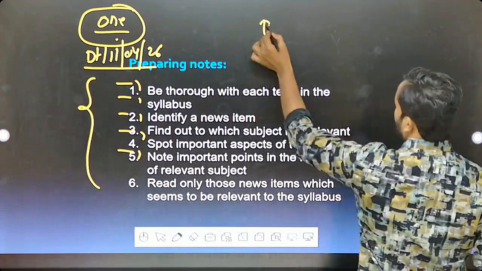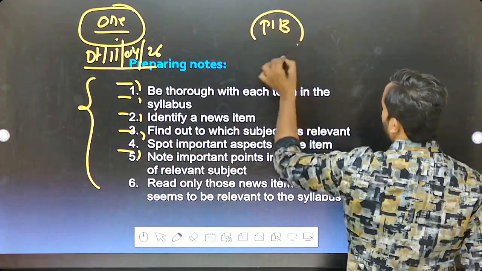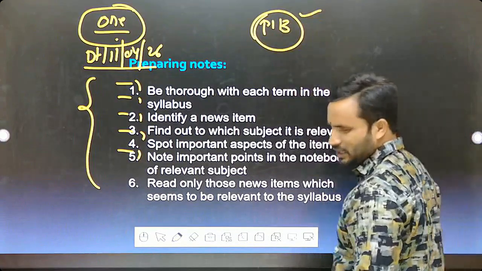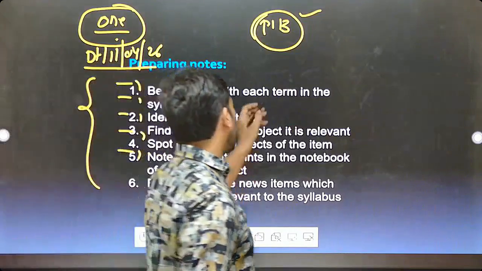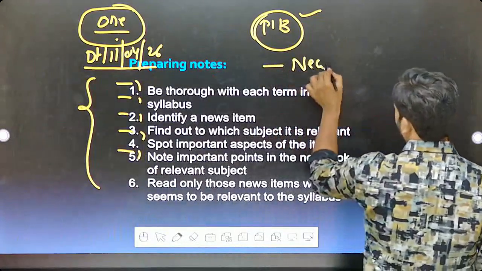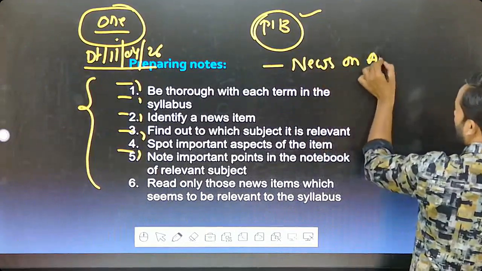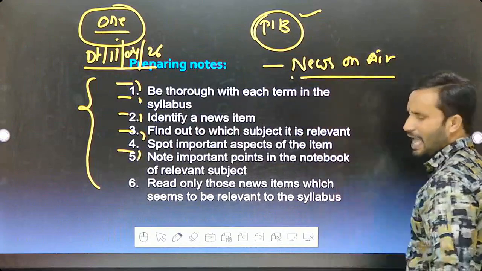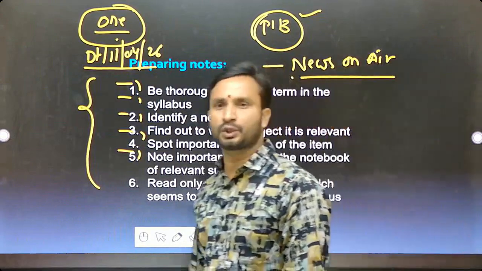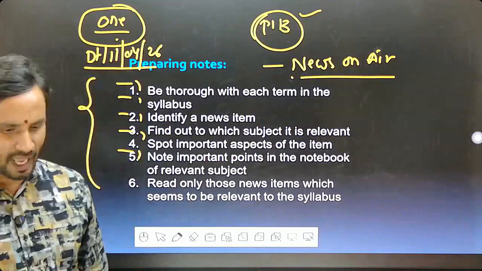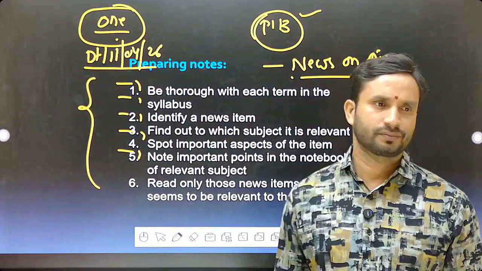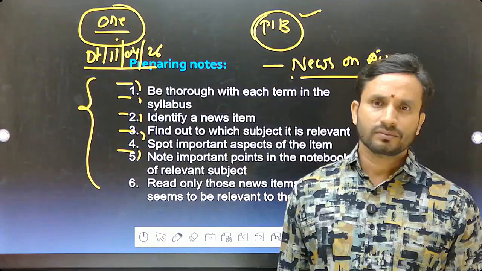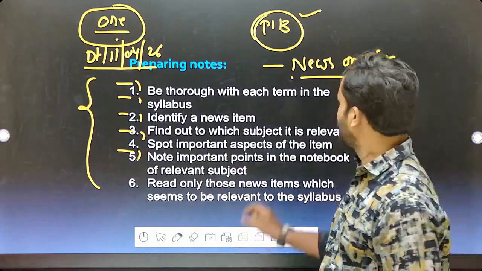I suggest you follow PIB, the Press Information Bureau. For current affairs, it is better to follow the Press Information Bureau, PIB, and News on AIR. This app, News on AIR, it is better to download from the Play Store, friends. Getting all of you? This is very, very important.